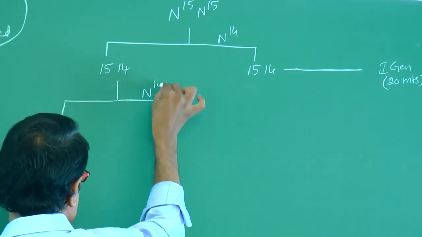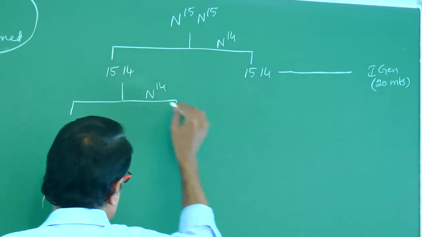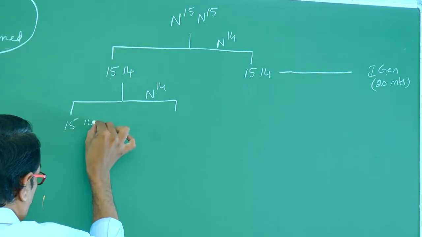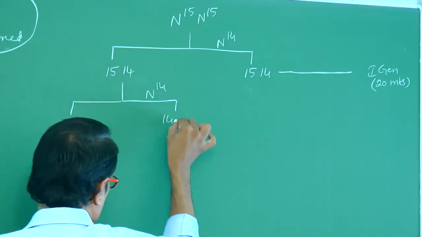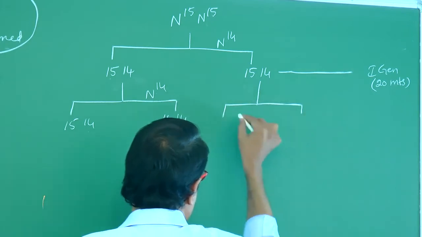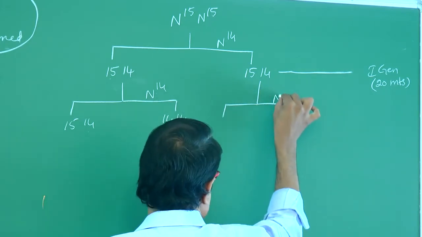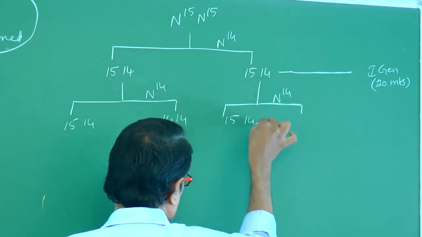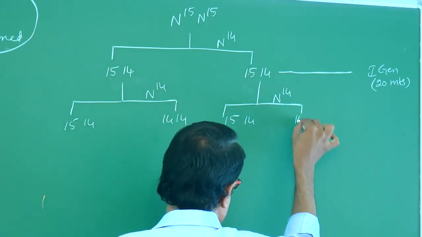Don't change. This is the first generation. N14 medium. 15, 14, 14, 14. Here also 15, 14, 14, 14.